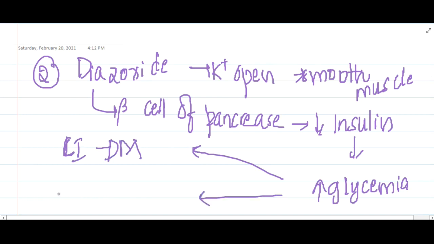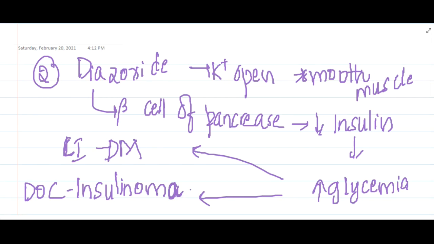But it is actually the drug of choice in insulinoma, because in insulinoma there is excess of insulin causing hypoglycemia. Because diazoxide decreases the insulin secretion, it is the drug of choice in insulinoma.